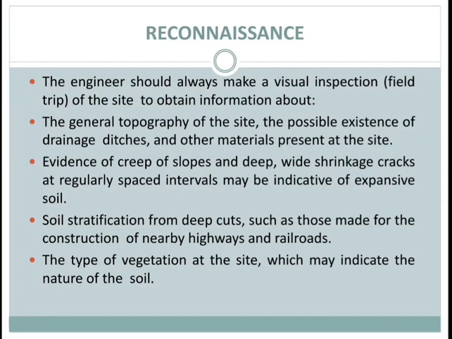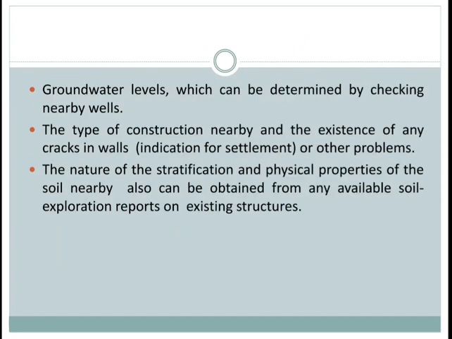Soil stratification can be seen from deep cuts such as those made for the construction of nearby highways and railroads. The type of vegetation at the site may indicate the nature of the soil. Groundwater level can be determined by checking nearby wells, along with the type of construction nearby and the existence of any cracks in walls or other problems.